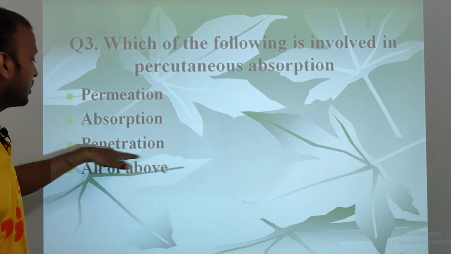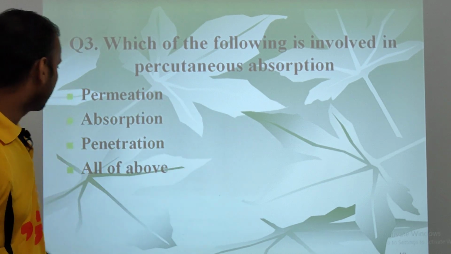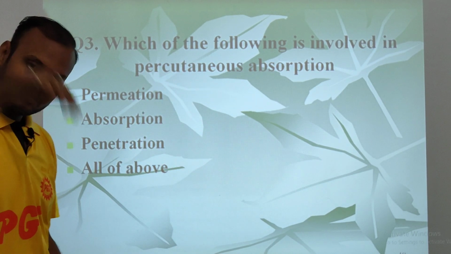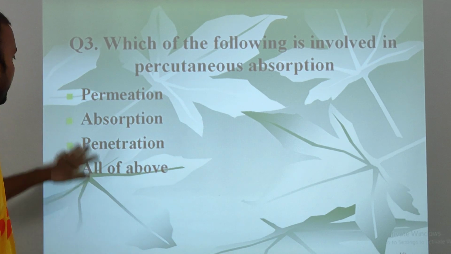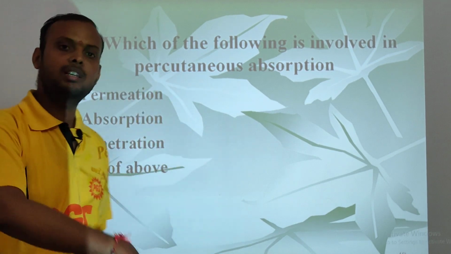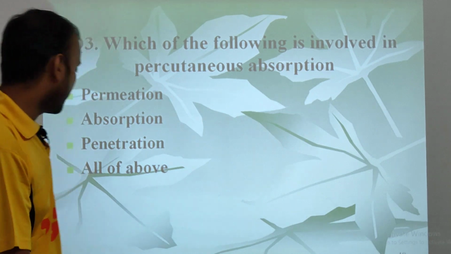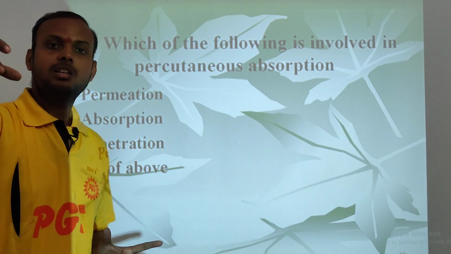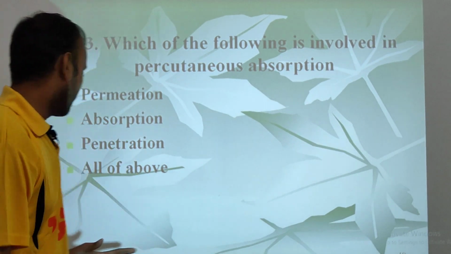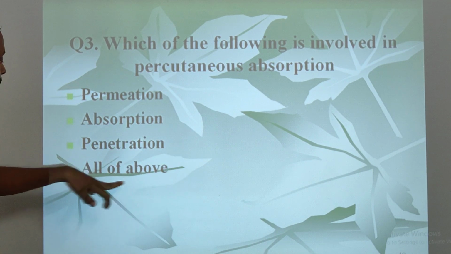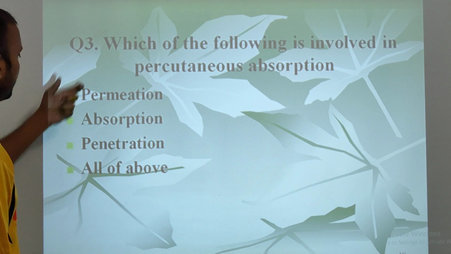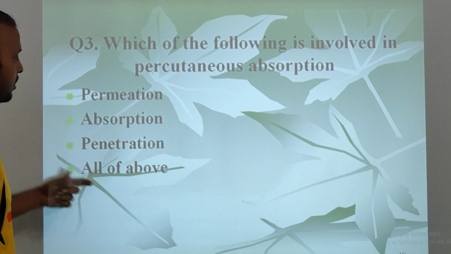Permeation is the second or third layer, and absorption happens after penetration and permeation, and it takes the drug to the systemic circulation, right? Or you can say all of the above. So what is the right answer?